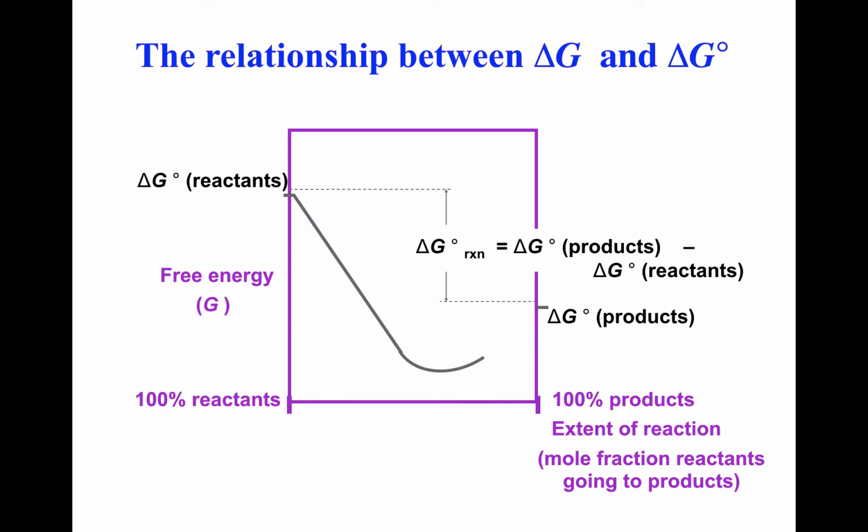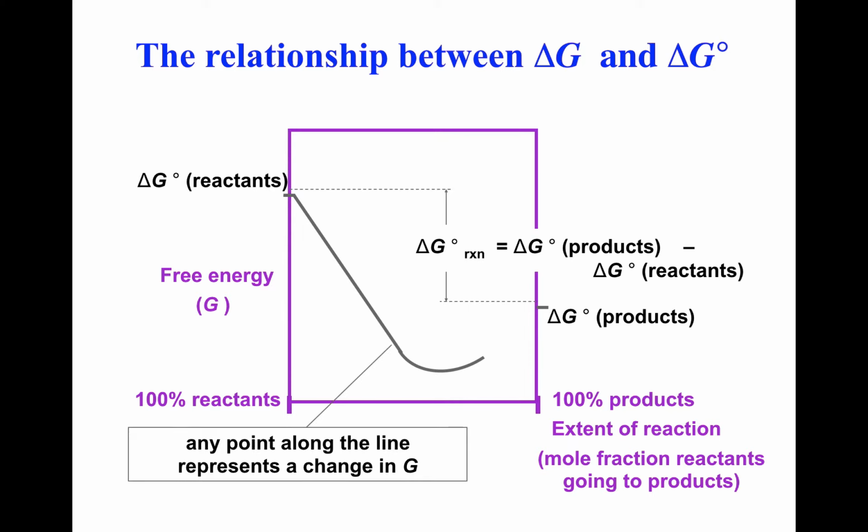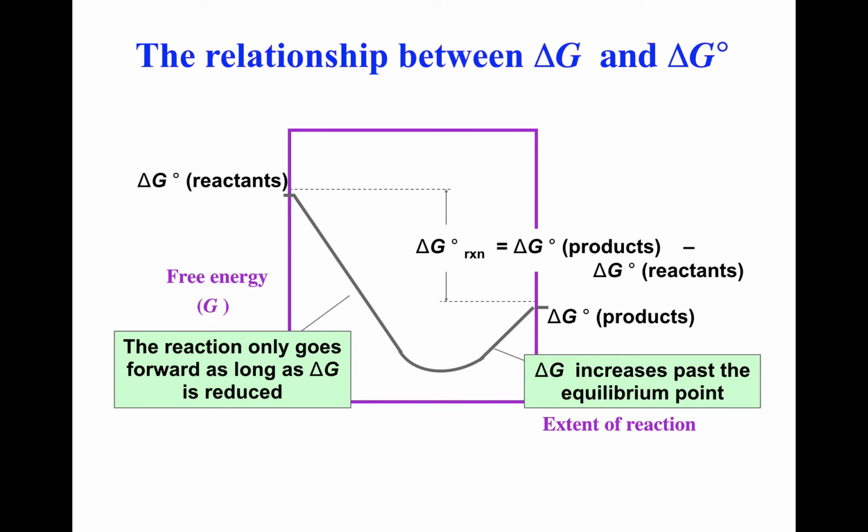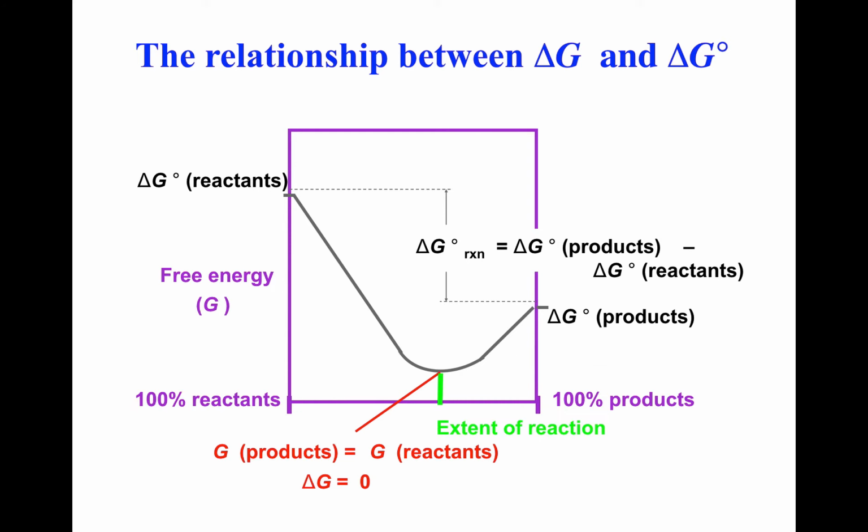But if we're looking at the line, this is a loss of free energy at non-standard conditions. So I'm losing free energy, losing free energy, losing free energy until I don't lose free energy anymore and I start going back up. When I bottom out, this is when the reaction's over. And where did I land? I mean, extent of reaction. Am I more towards the product side or more towards the reactant side? If I've made more products than I have reactants at the end, this would be the curve for a spontaneous reaction. So when delta G absolute is 0 and the reaction stops, you've mostly got products and less reactants.